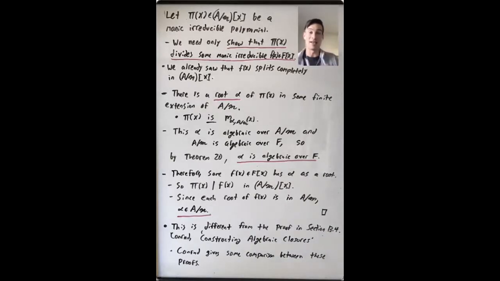It's just saying that there is one. So I encourage you to go and look at this other argument and see how it compares. Conrad also writes a little bit about the comparison between these two arguments in his notes. Okay, so I'll pause and erase and just talk about some final things related to algebraic closures.